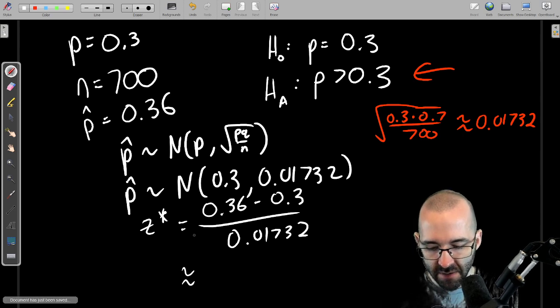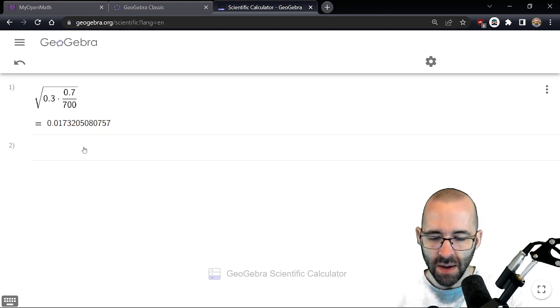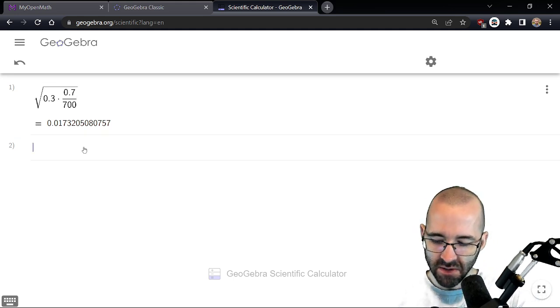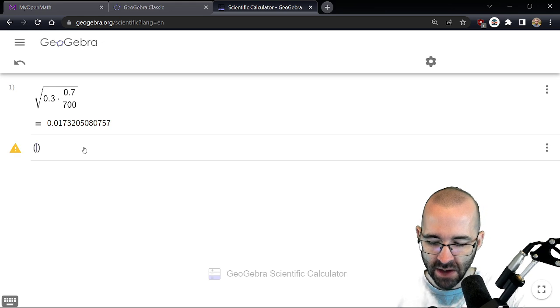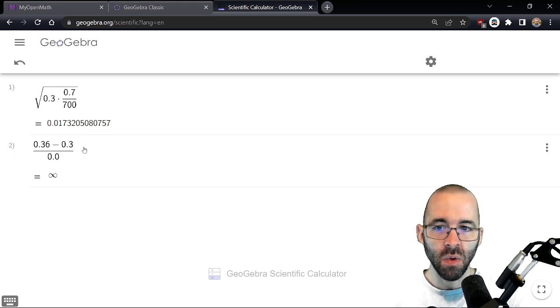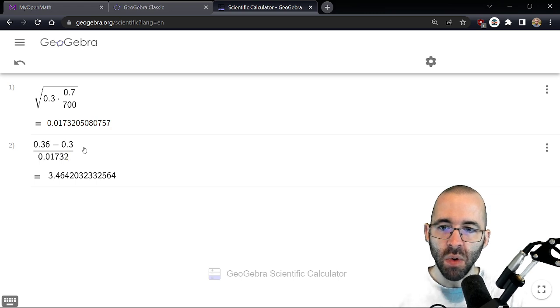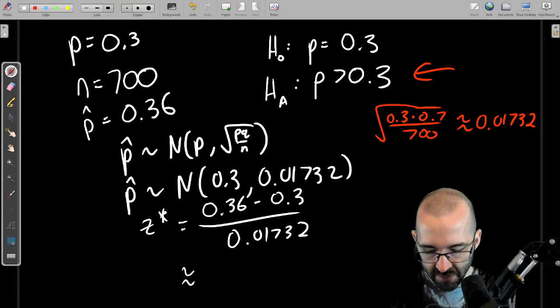Let's approximate that. If you want to use the number up here, just copy and paste it and you get a more exact answer, but I'm going to see if 4 sig figs will make MyOpenMath happy here. We had 0.36. How far is that from 0.3? Make sure to include parentheses, divided by 0.01732. We'll get 3.4642.